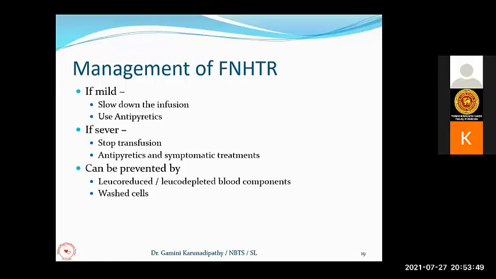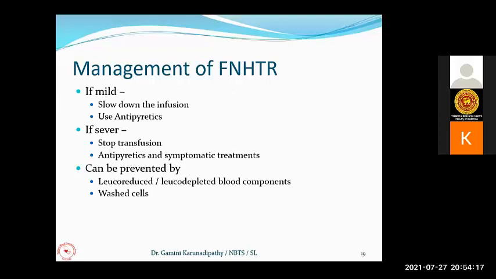Sometimes their antibody titer and potency are very high. They can develop a febrile non-hemolytic reaction even with leukoreduced blood, in which 70 to 80% of white cells are removed. The alternative is leukodepleted blood. In leukodepleted blood, we have removed more than 99.9% of white cells.